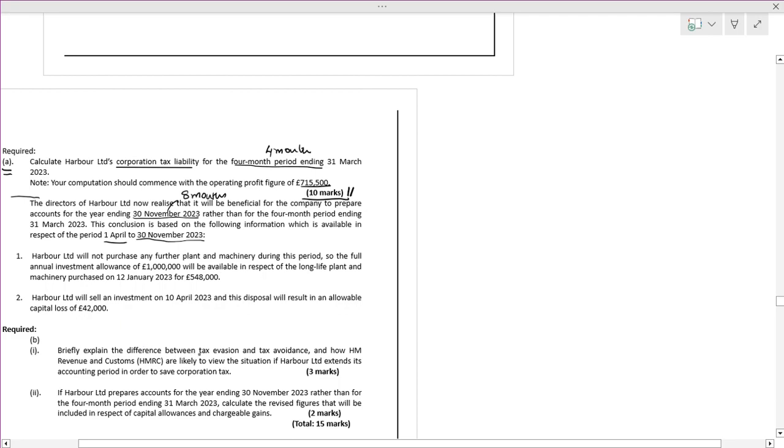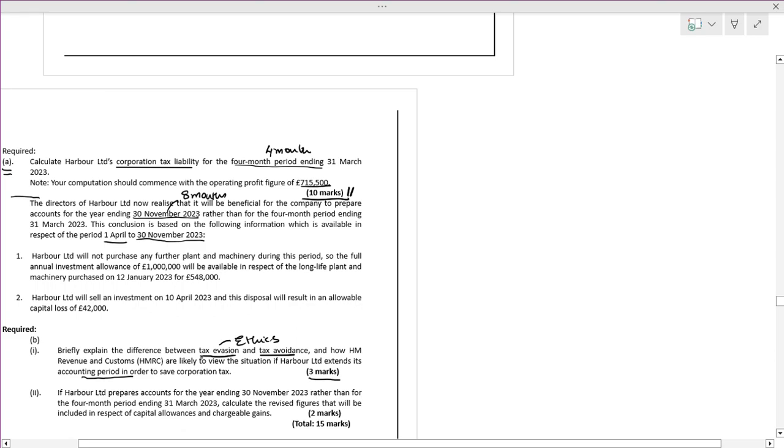What is the requirement? First, what is the difference between tax evasion and tax avoidance? In the examination, they will give one question on ethics. You have to make sure you know the basic difference. You should not write generally; you have to be very specific. And how HMRC are likely to view the situation if Harbour extends the accounting period. They are extending the accounting period to 30th November to save corporation tax.